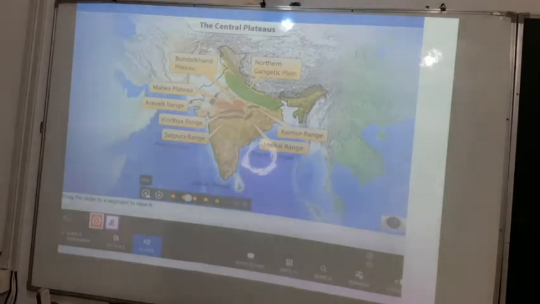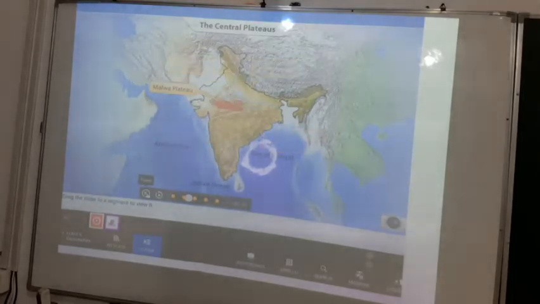So students, now we are discussing the plateaus in different categories. The first one is the central plateau, and we were discussing its range, with the names mentioned in the video. Okay, so these are the boundaries for the central plateau.